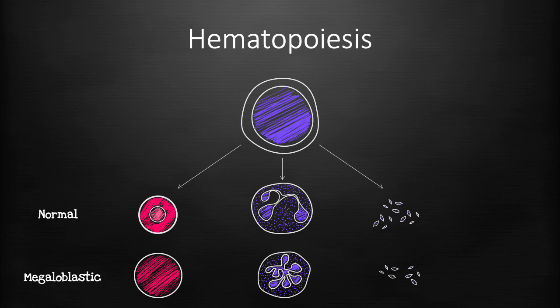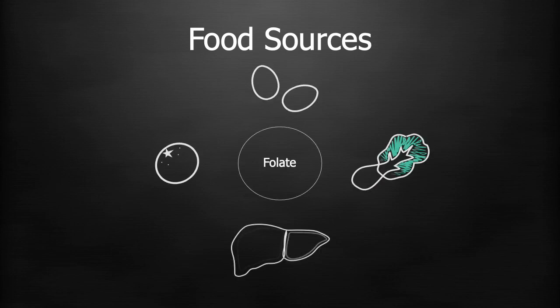However, RNA synthesis and cytoplasmic differentiation are relatively unaffected. Thus, surviving progenitor and progeny are enlarged or have the appearance of macrocytic cells, which results in macrocytic or large red blood cells, hypersegmented neutrophils, and thrombocytopenia. As this is a nutritional disorder, folate is found primarily in fruits, vegetables, liver, and certain meat products and can be inactivated by prolonged cooking.